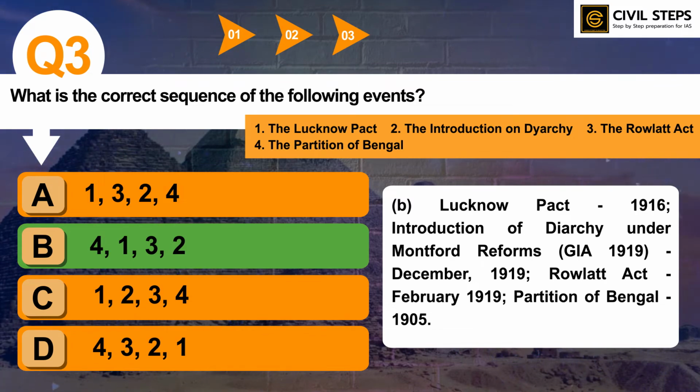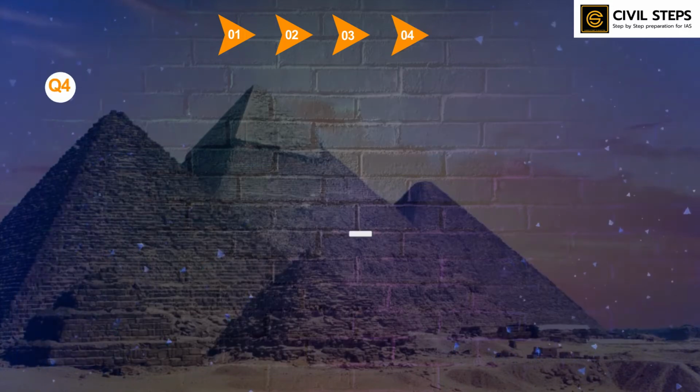You should read about the Lucknow Pact, introduction of diarchy, Rowlatt Act and partition of Bengal in detail. These topics are very important from modern Indian history. You can read about that as well. So now let us discuss question number 4.